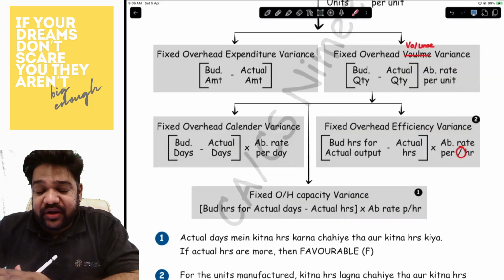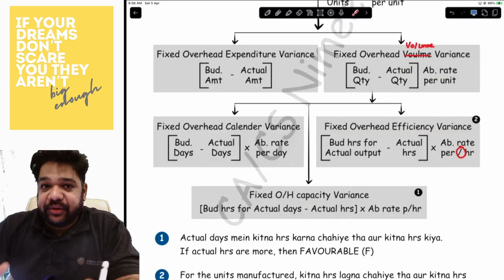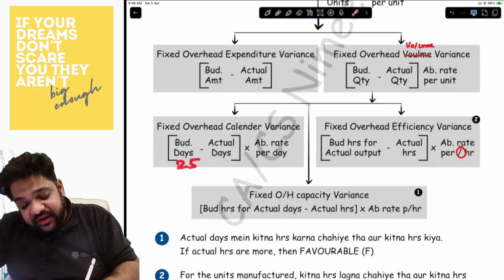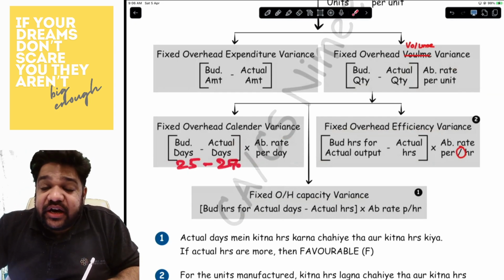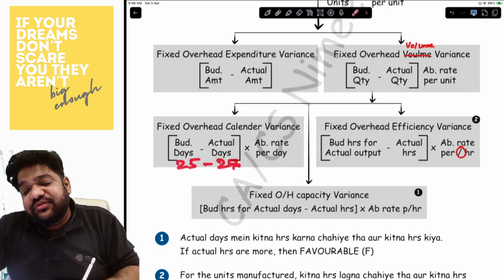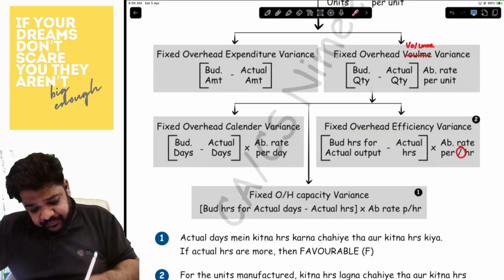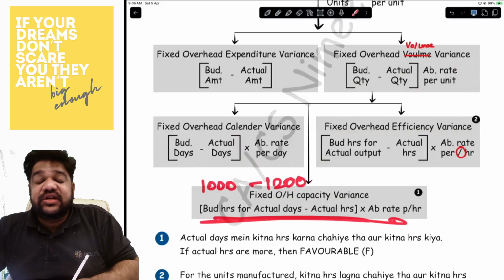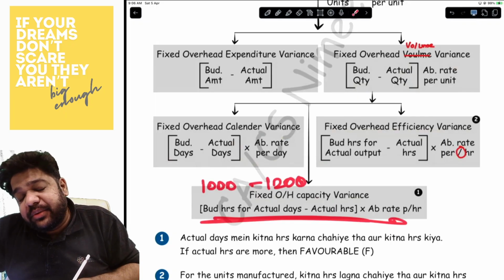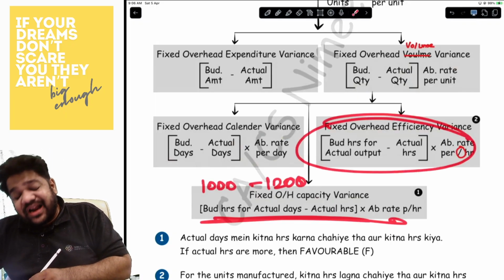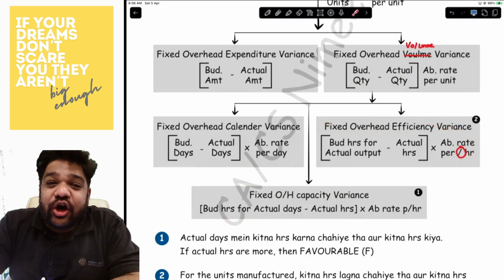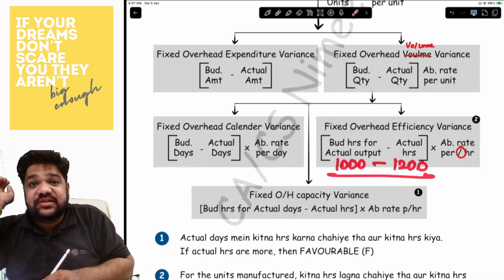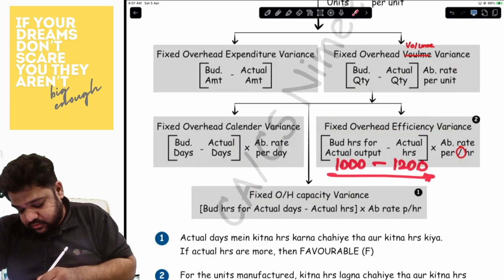Now, a lot of people get confused over here as to whether the variance is adverse or favorable. I'll give you a very short hack. Consider yourself studying. You were supposed to study 25 days, you studied 27 days. You studied more number of days. If you studied more number of days, will it be adverse or favorable? Favorable. Here, you were supposed to study 1000 hours. You studied 1200 hours. You have studied more number of hours. Adverse or favorable? Favorable. Fixed overhead efficiency variance. You should have completed your syllabus in 1000 hours. But you took 1200 hours to finish your syllabus. You took more time to finish your syllabus.